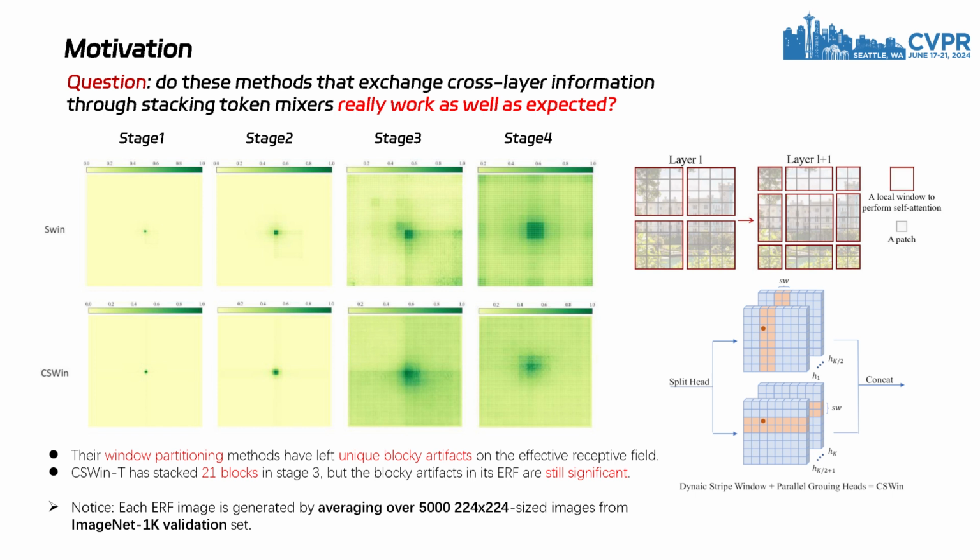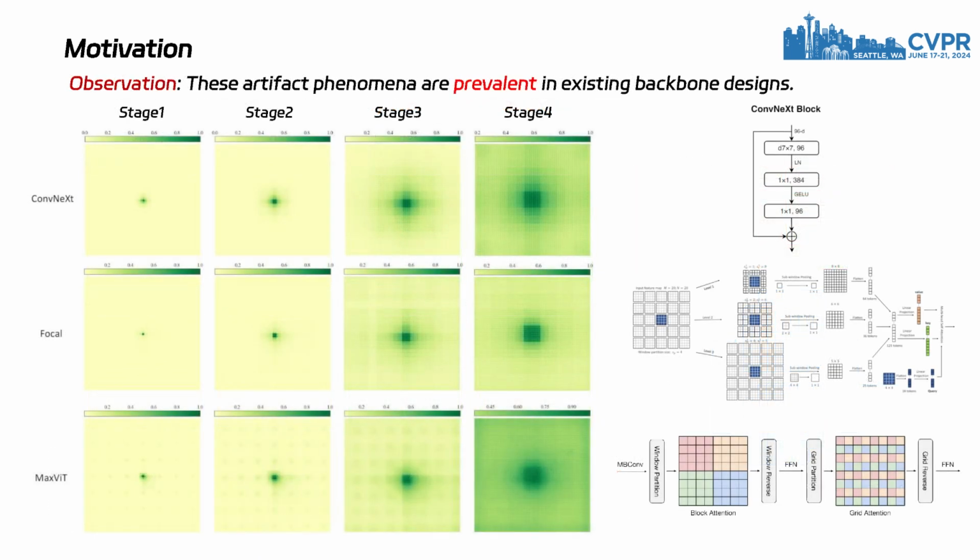Notably, the visualized CSWin Tiny stacked 21 blocks in Stage 3, yet blocky artifacts in the ERF of its Stage 3 output remain significant. This indicates that even with deep stacking, the cross-window information exchange through stacking does not achieve sufficient information mixing for natural visual perception. In more ERF visualizations, we further confirmed the prevalence of these artifacts in various backbone models. For example, in pure convolution models like ConvNeXt, the static convolution kernels operating in a sliding window manner also produced blocky artifacts.